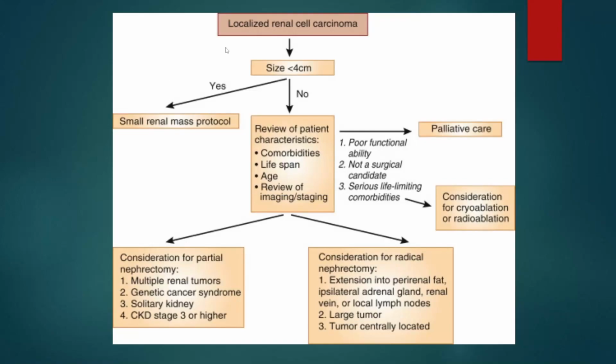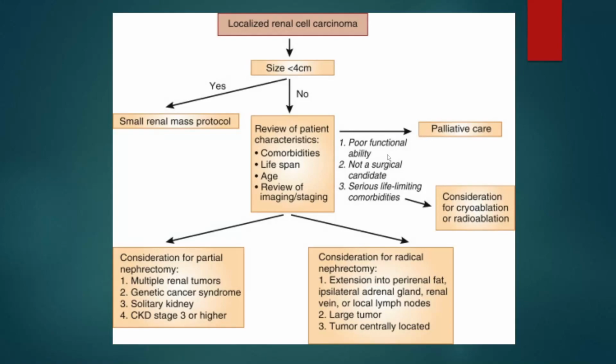How does renal cell carcinoma go for the treatment process? Based on the size: if the size is below 4 centimeters, there will be a small renal mass protocol. Otherwise, we need to observe the patient characteristics for comorbidity, lifespan improvement, age, review of imaging or staging. In case of recovery and all, they may go for palliative care.